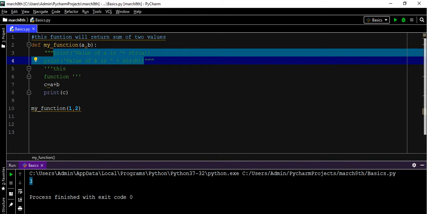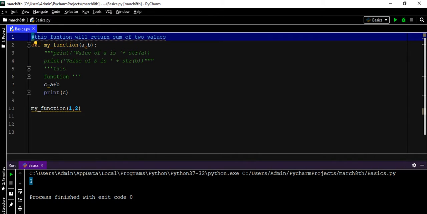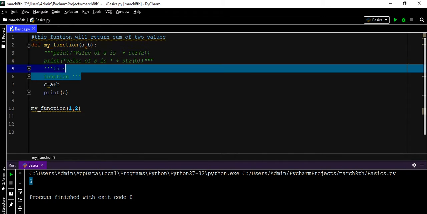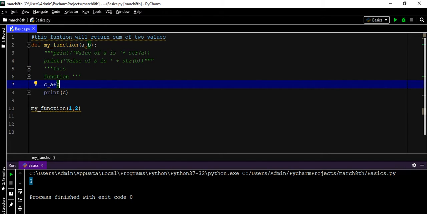For a single-line comment in Python we use the hash, and for multiple lines, or if you want to explain about a function or a class, you can use triple single quotes or triple double quotes. These strings are not assigned to any variable, so they are not considered lines of code and are treated as comments.